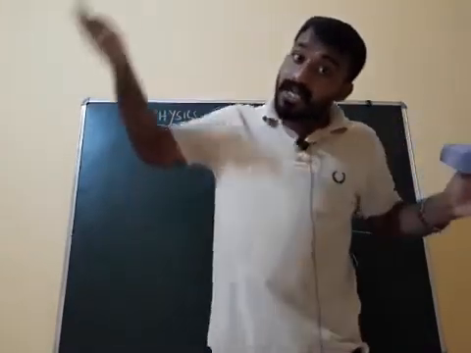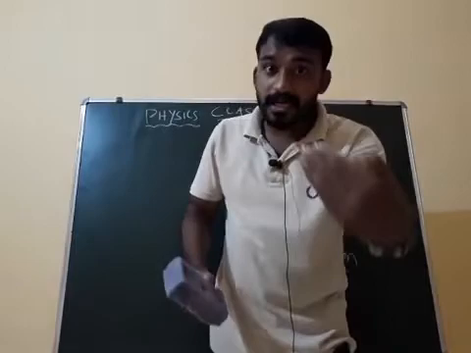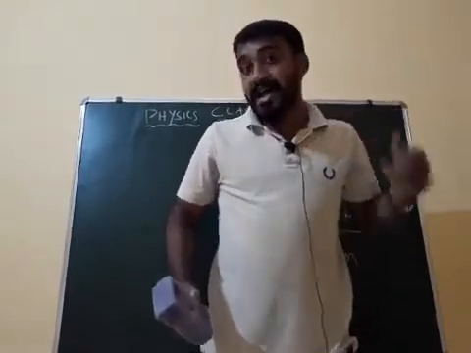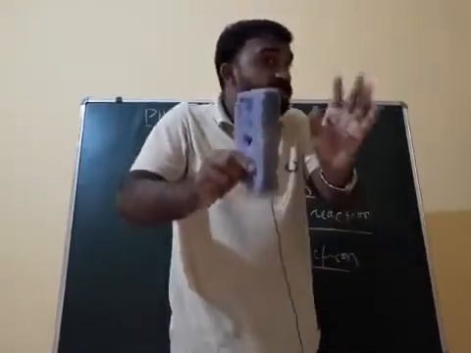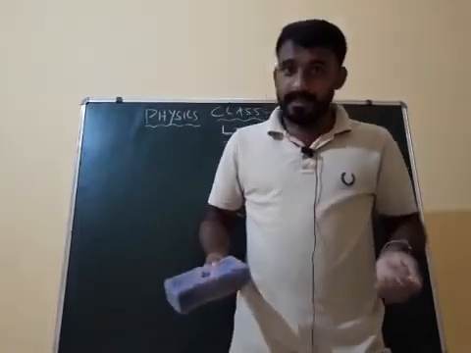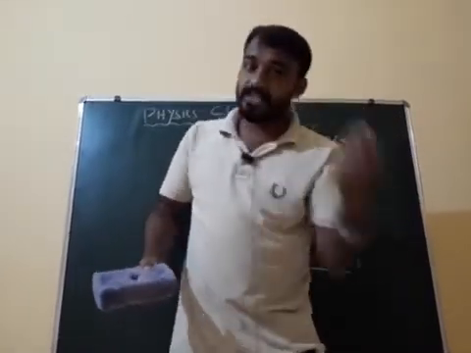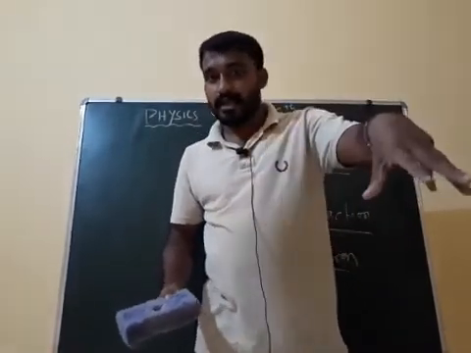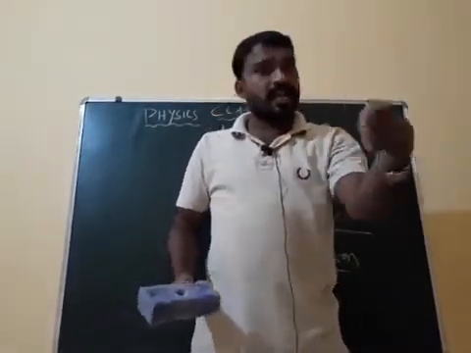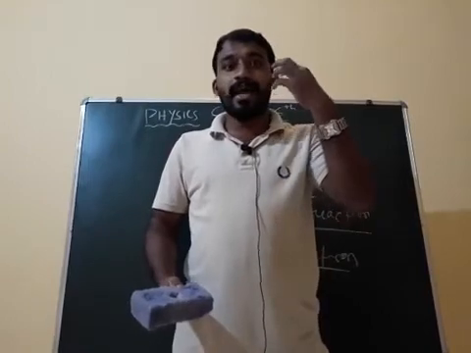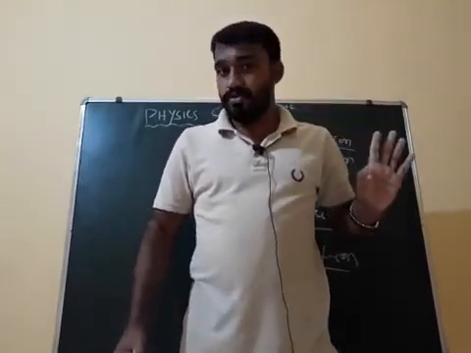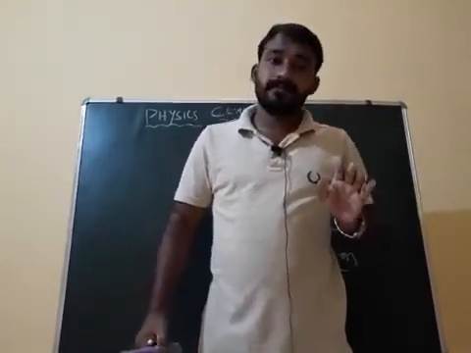Light falls on an object, and if from that object light is reflected to our eye, then only the object is visible, otherwise we cannot see it. So light from a source falls on an object, from that object light is reflected to our eye, and then only we are able to see.